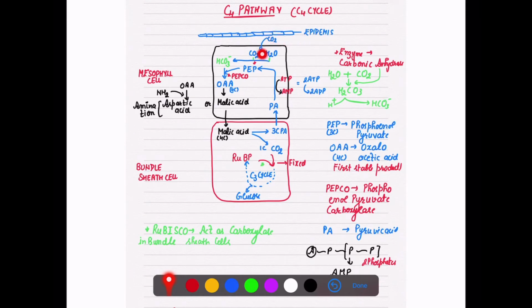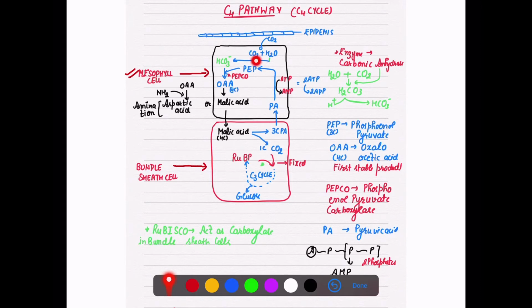Now carbon dioxide is entering. First you have to draw these two cells, as you can see, this black outline and the red one. The black cell is known as our mesophyll cell, and the second one is the bundle sheath cell. Don't get confused, because in plants there are so many mesophyll cells as well as bundle sheath cells, but here we are drawing only one of each. So CO2 is entering into the mesophyll cell.